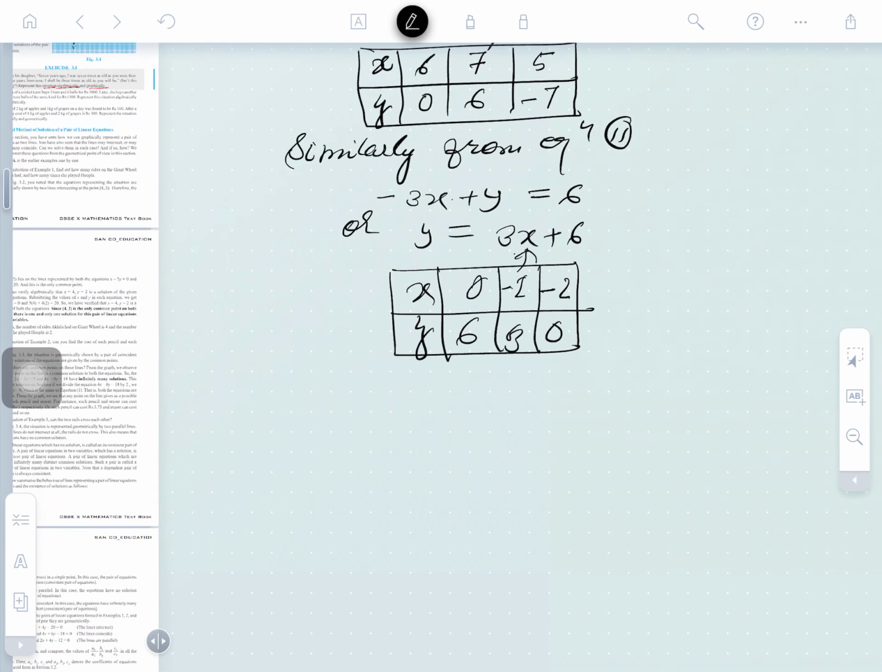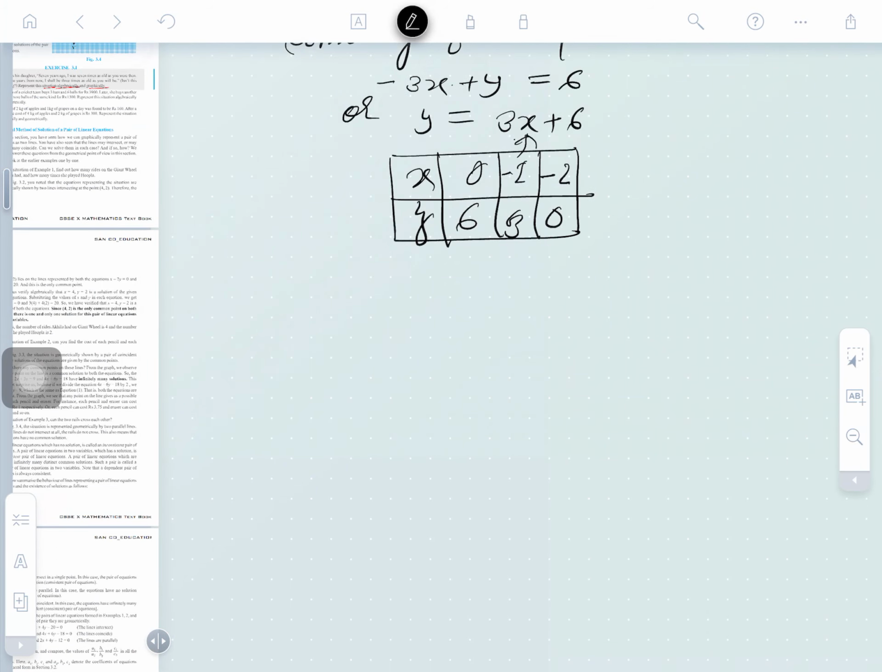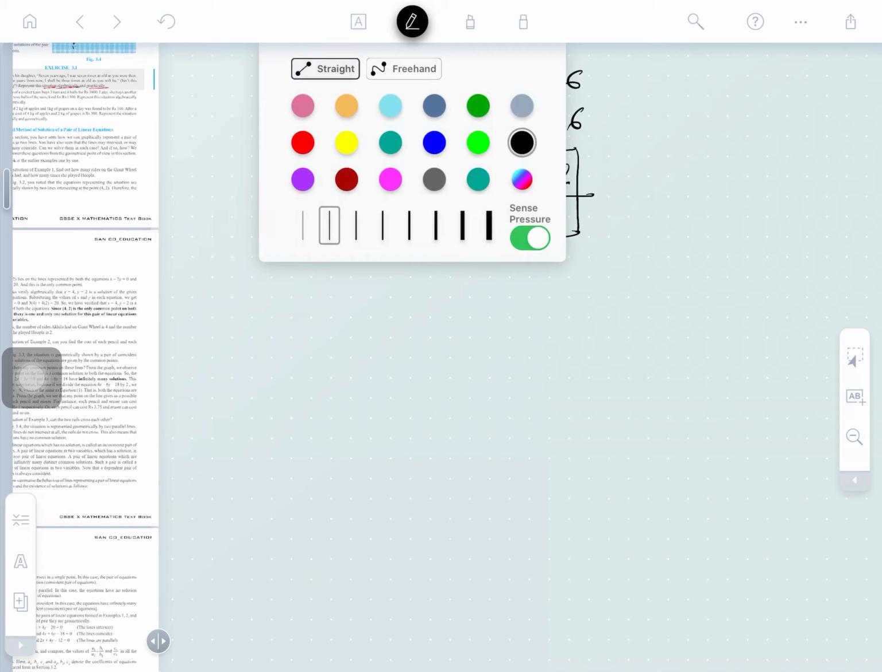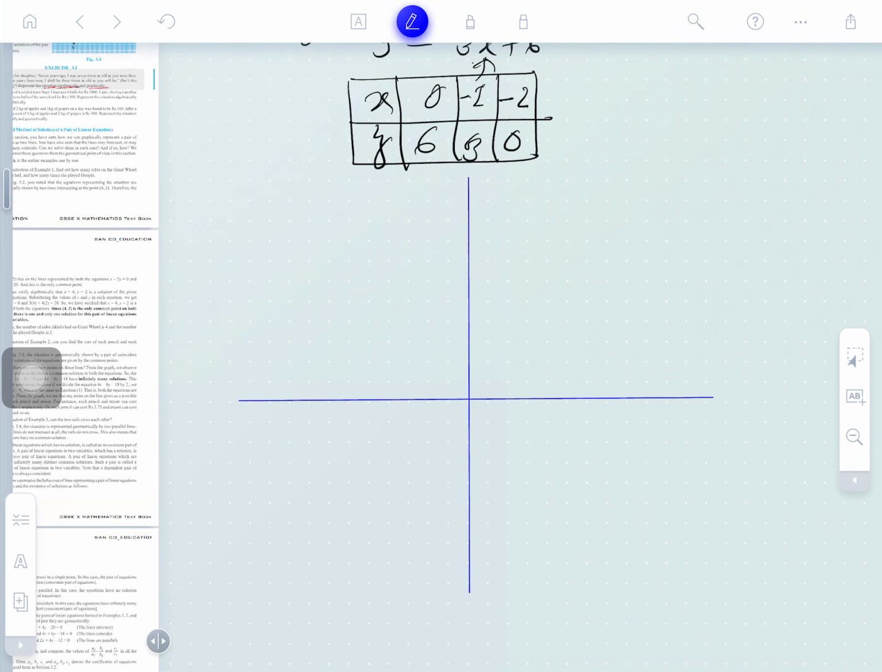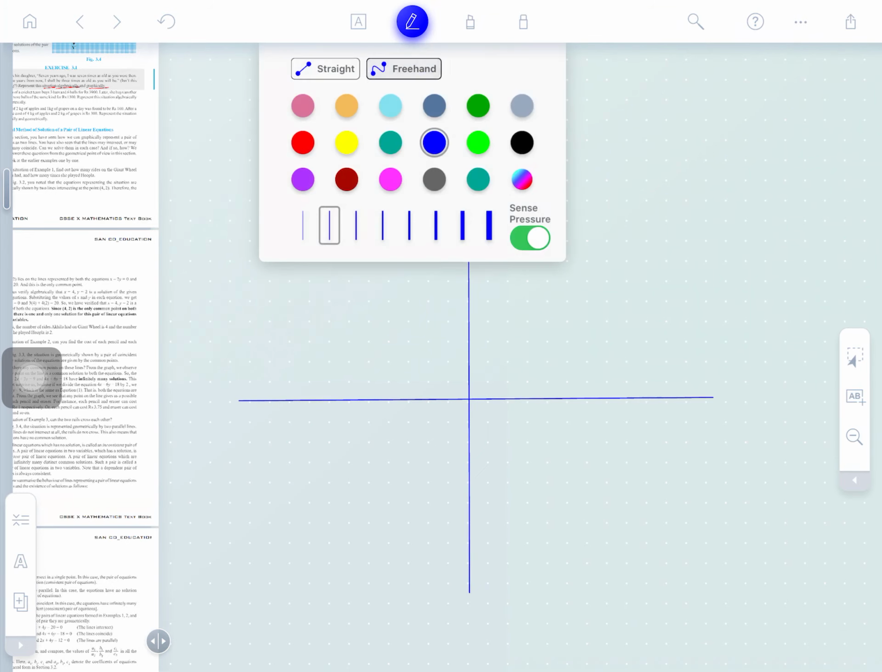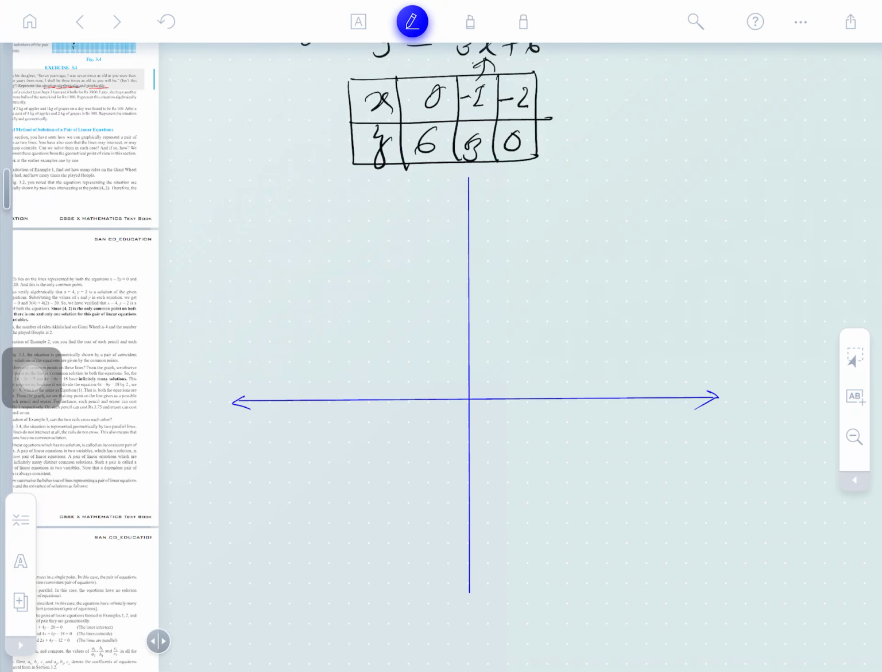Now the graphical representation is to be given. What is the graphical representation? To represent the straight line, I'm telling this: this is the x-axis and this is the y-axis. In the examination, in the answer sheet, we will be given a graph paper.